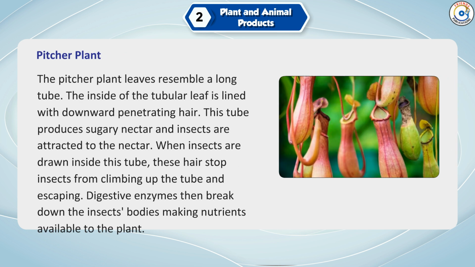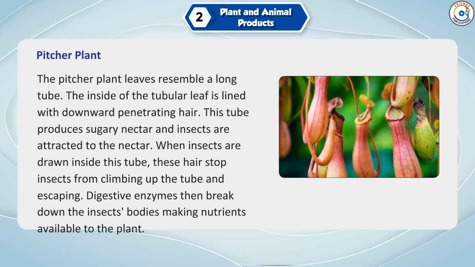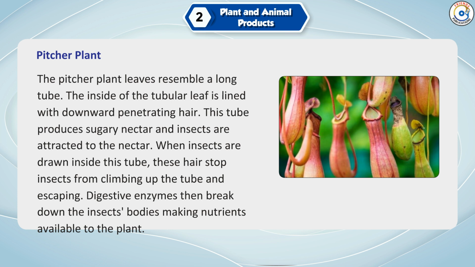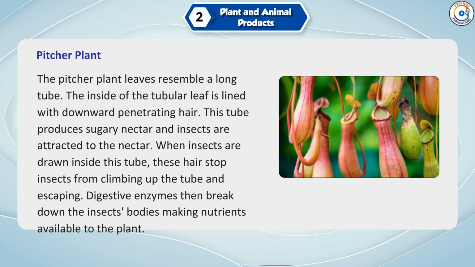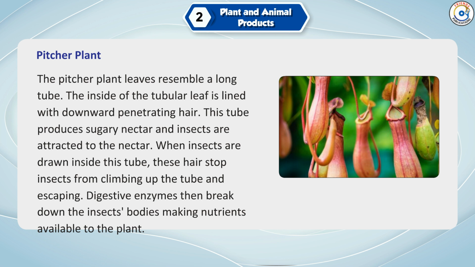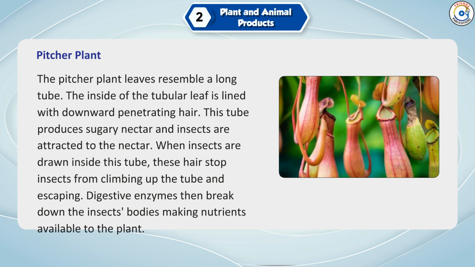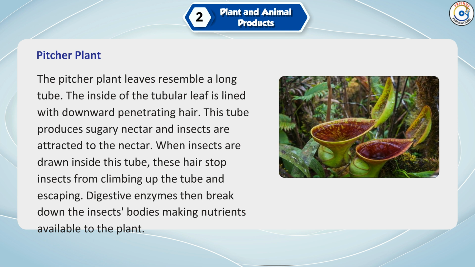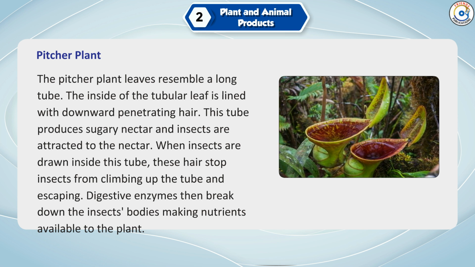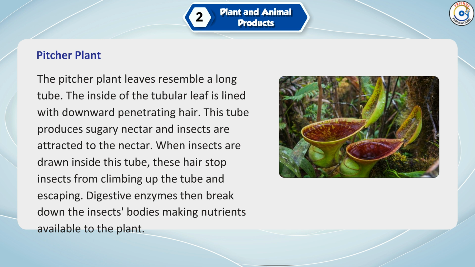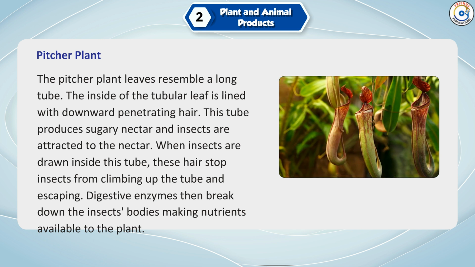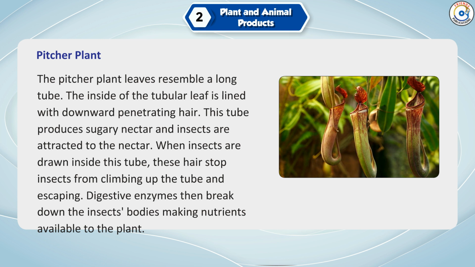Pitcher plant. The pitcher plant leaves resemble a long tube. The inside of the tubular leaf is lined with downward penetrating hair. This tube produces sugary nectar, and insects are attracted to the nectar. When insects are drawn inside the tube, these hairs stop insects from climbing up the tube and escaping. Digestive enzymes then break down the insects' bodies, making nutrients available to the plant.